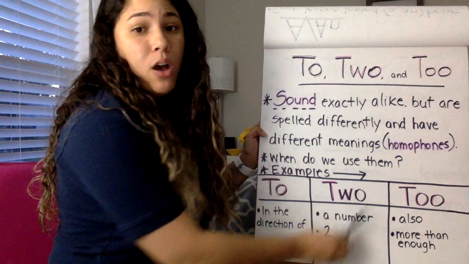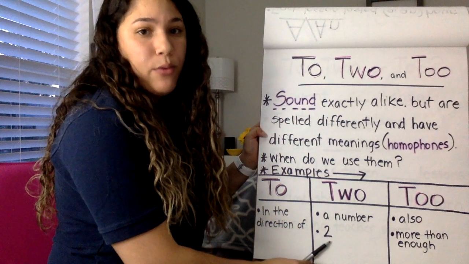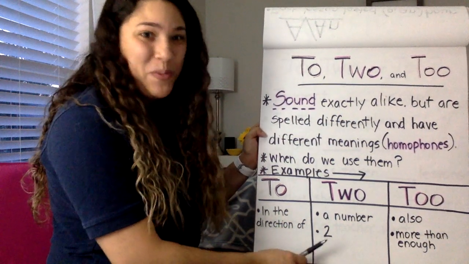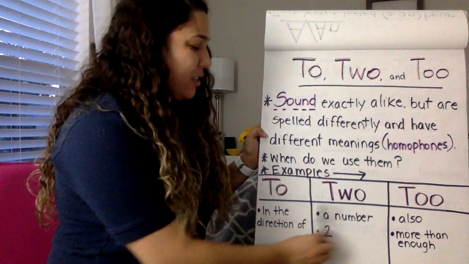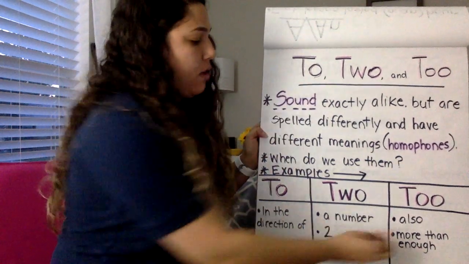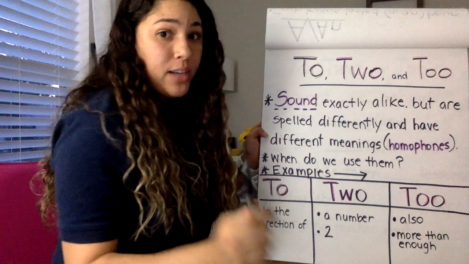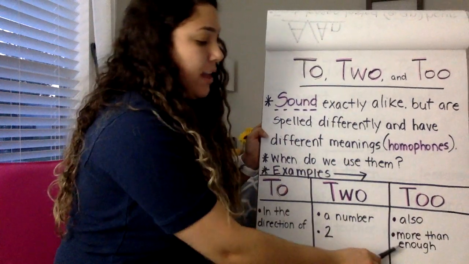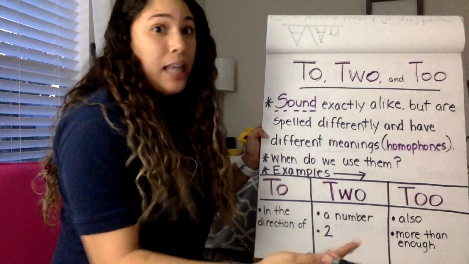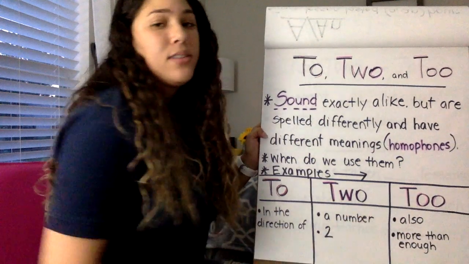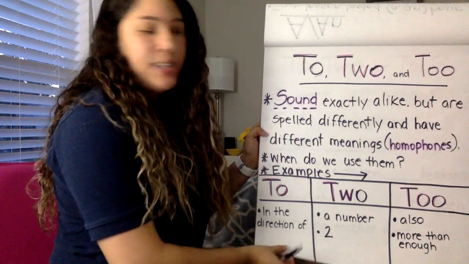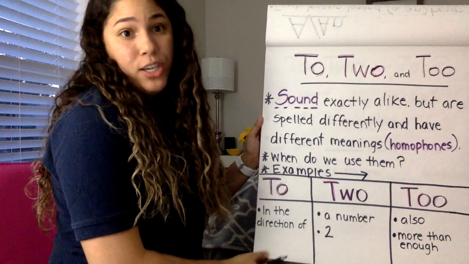Two, T-W-O, is talking about the number 2. And I wrote the number here just in case you don't remember what number 2 is. All right, so T-W-O, talking about 2. And T-O-O, remember the trick I told you, has two O's because we've had more than enough. It's a lot. Or you can also say also. So let's look at examples of these words, when to use them.